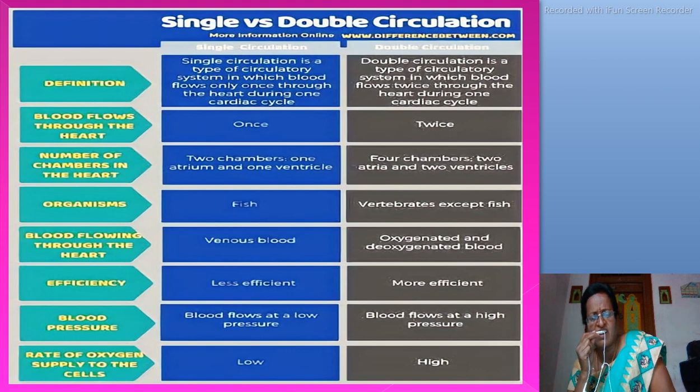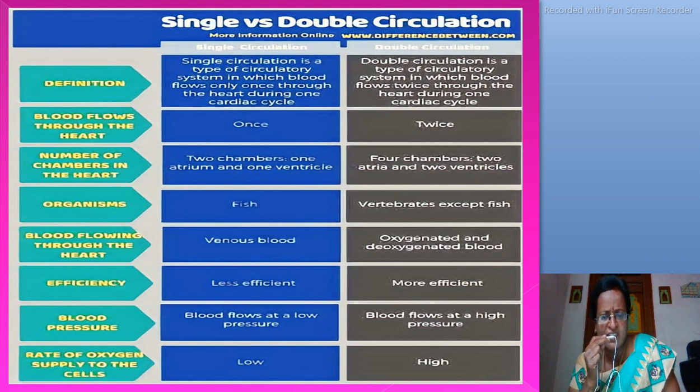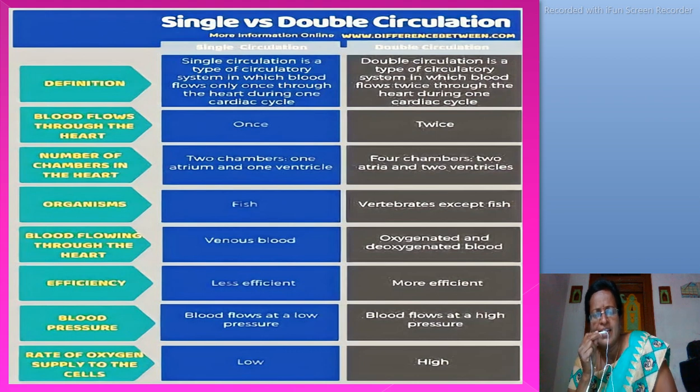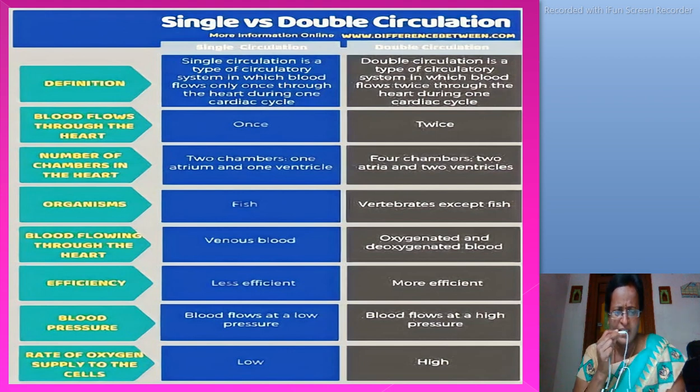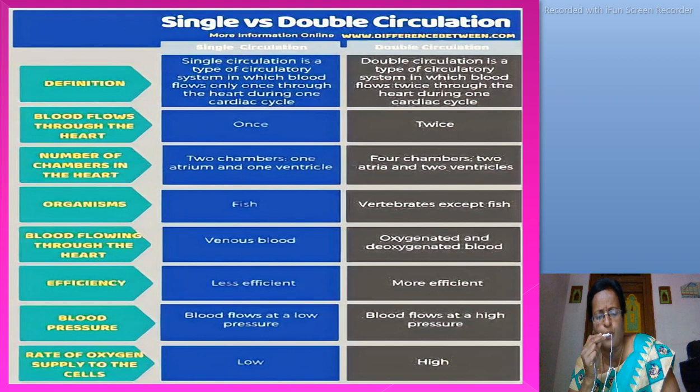In single circulation, blood pressure is very low. In double circulation, blood flows at a high pressure. In single circulation, the rate of oxygen supply to the cells is very low.